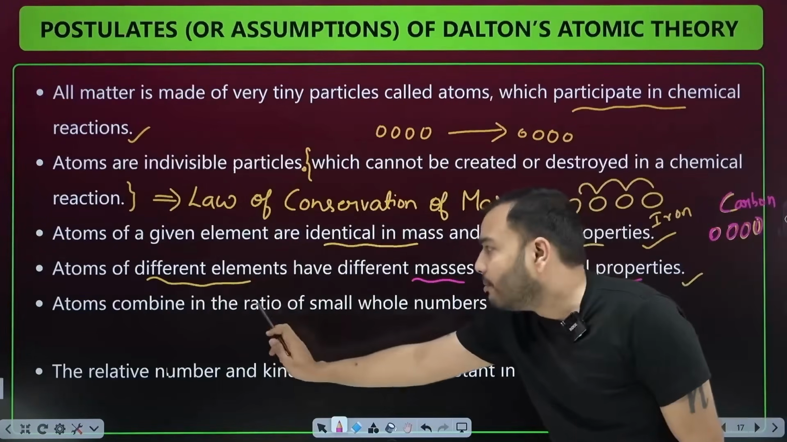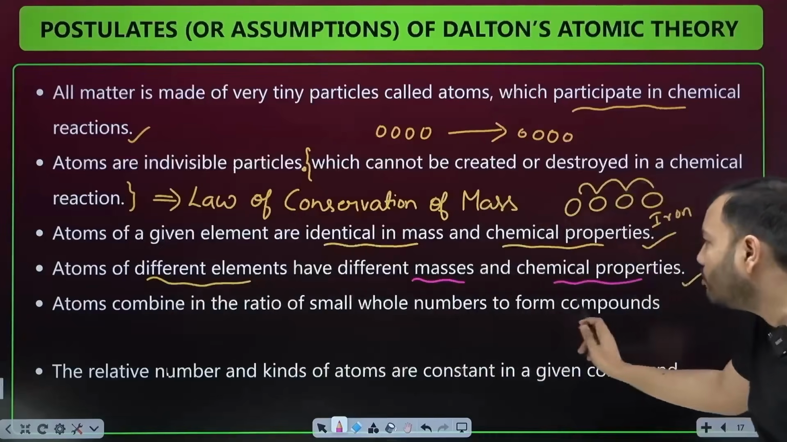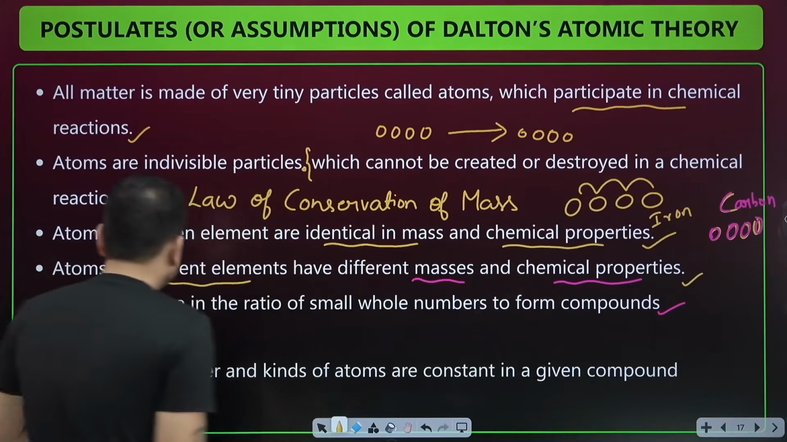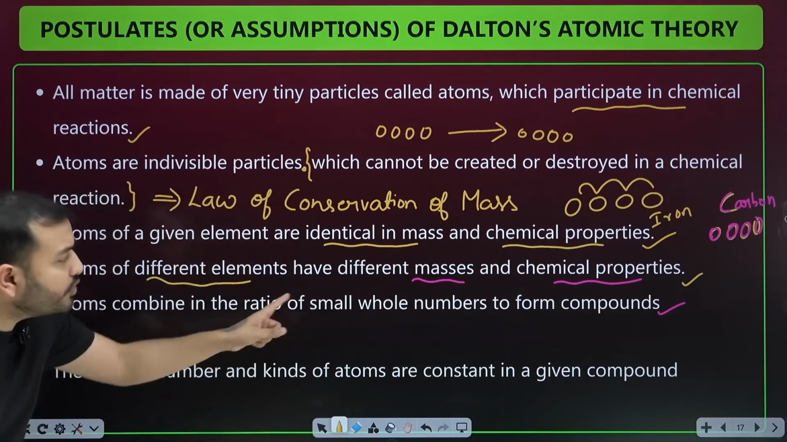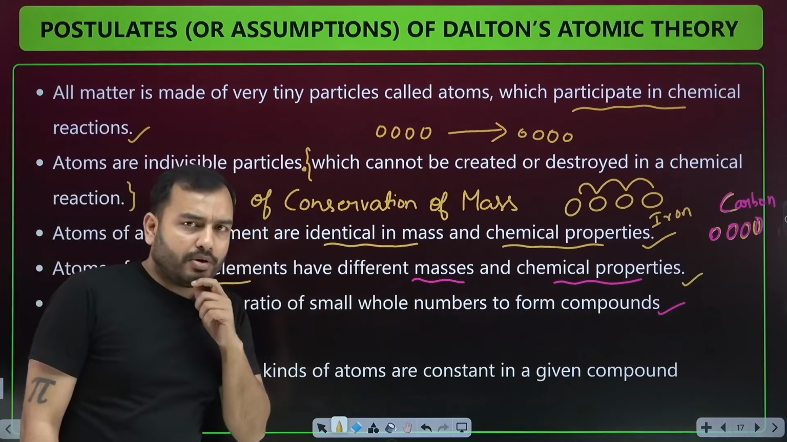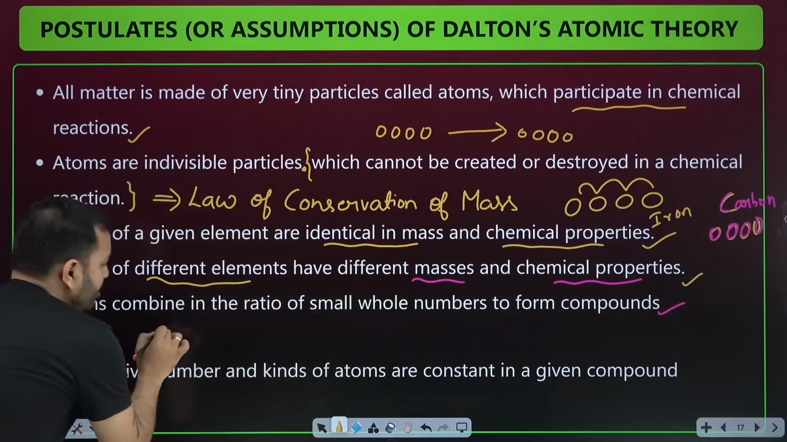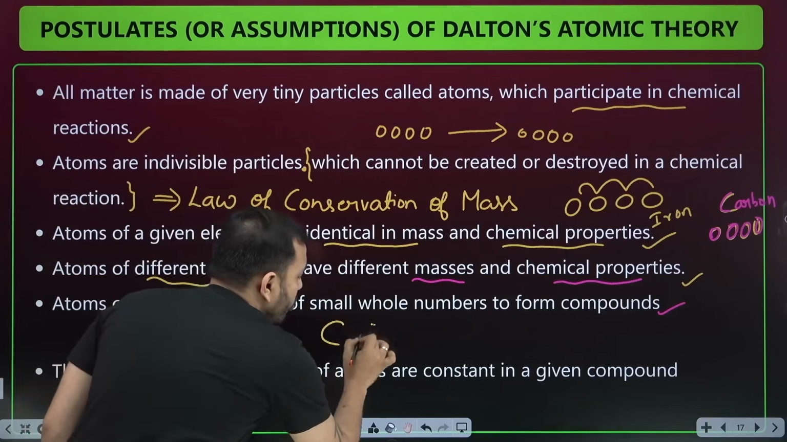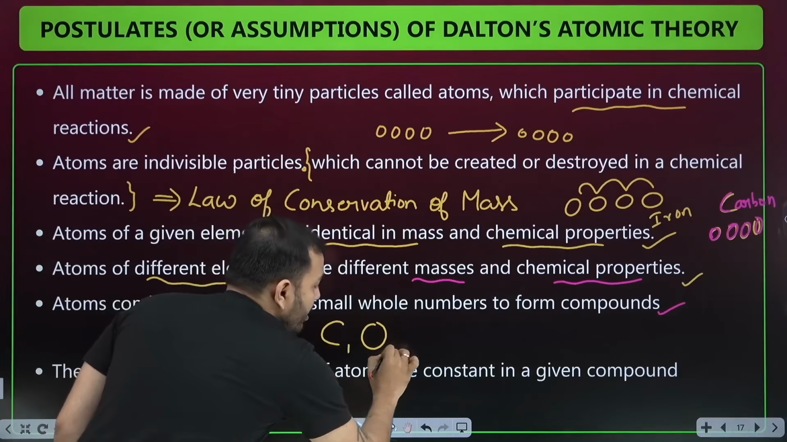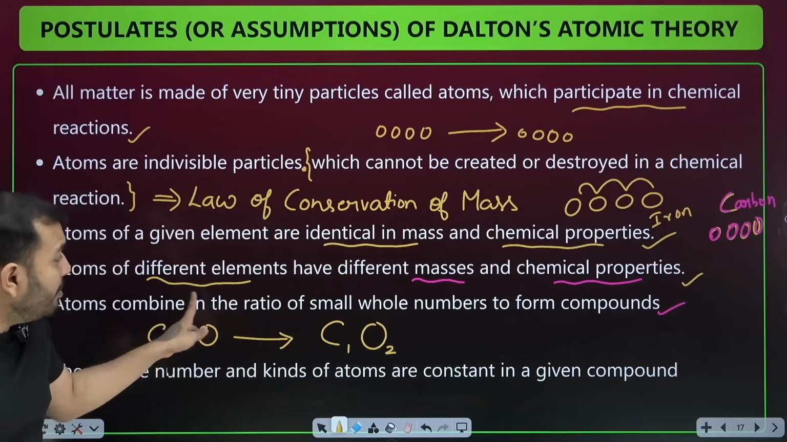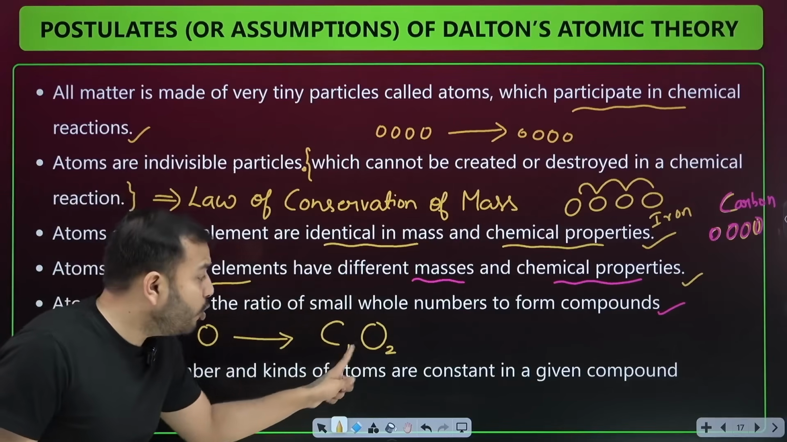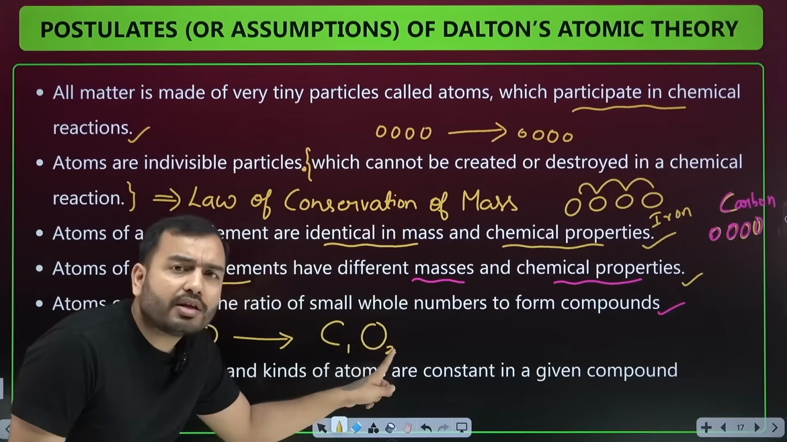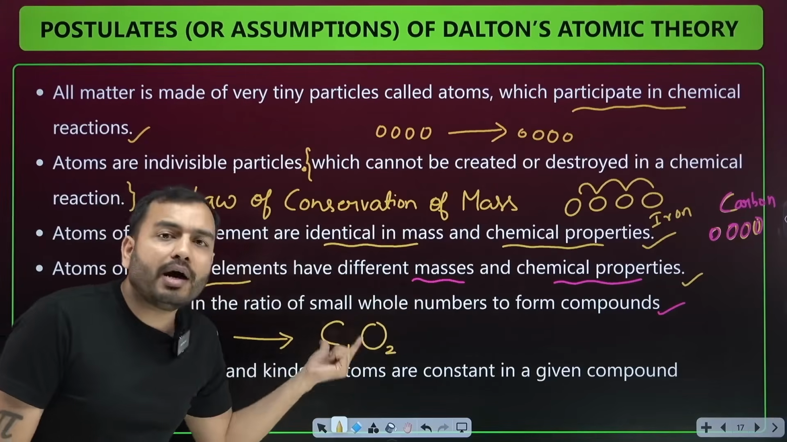Next, atoms combine in a small ratio of whole numbers to form compounds. What are they saying? Atoms combine in the ratio of small whole numbers to form compounds. Let's try to understand. Suppose I took one carbon atom and one oxygen atom, and let's combine these two. What is formed? Carbon dioxide. In carbon dioxide, there is one carbon, two oxygen. So atoms combine in the ratio of small whole numbers, small, 1, 2, 3, 4, 5, 6, to form a compound.